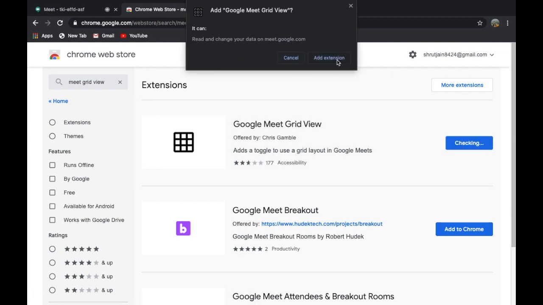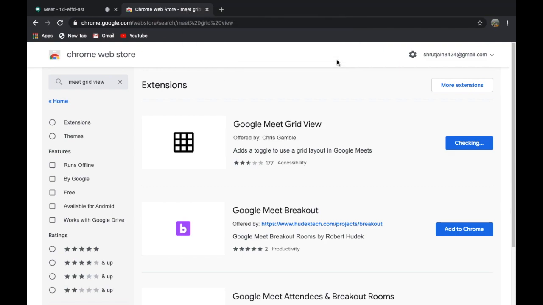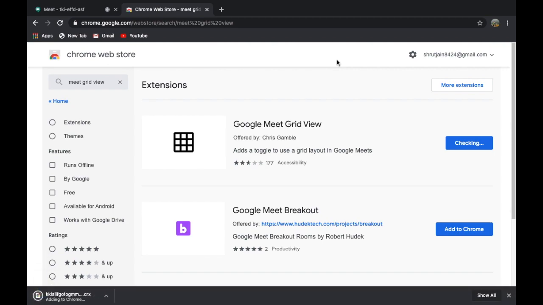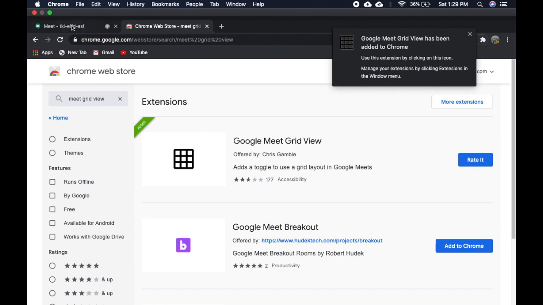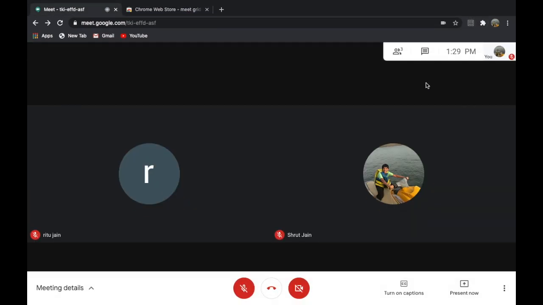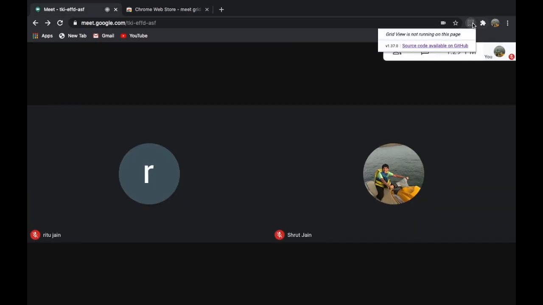and now it will ask you whether it should add, because over here it is written that it can read and change your data on googlemeet.com. So okay, no problem. Now it will first download and it will automatically get added to your Chrome and Google Meet. And now switch over to Meet, and you won't see that option right now.